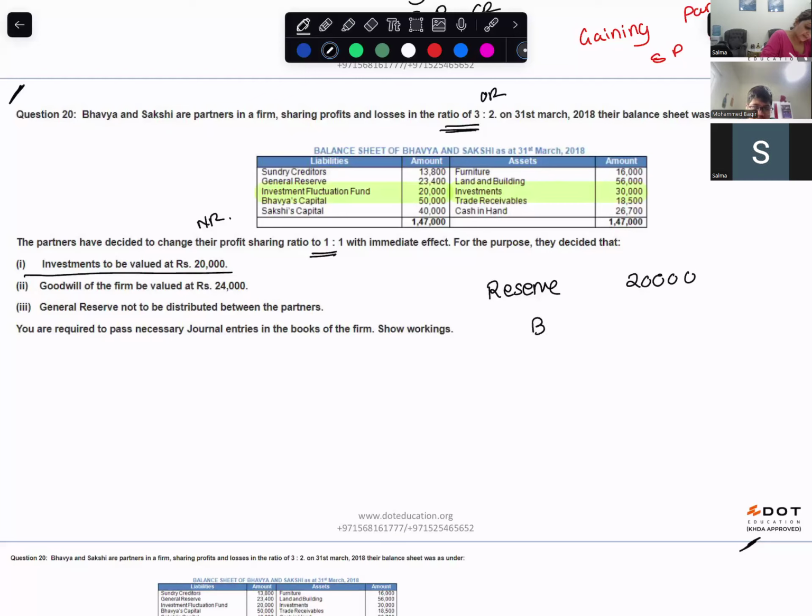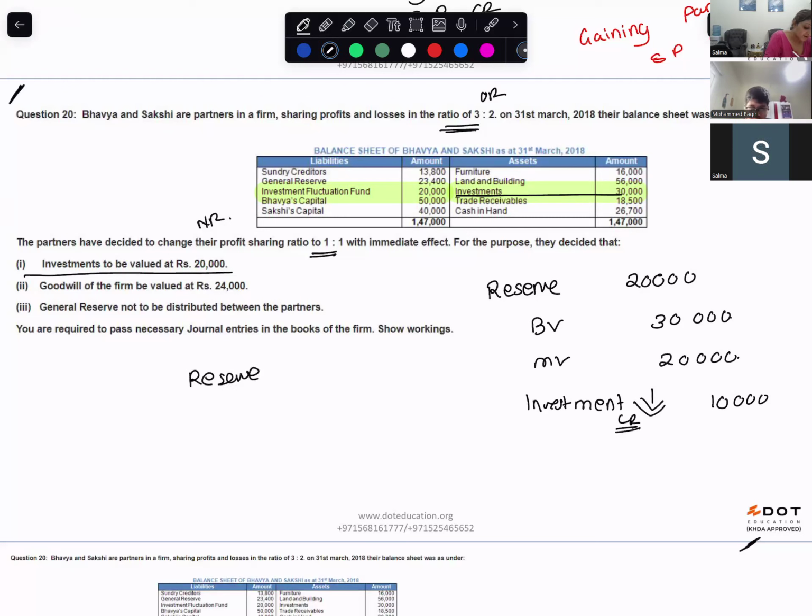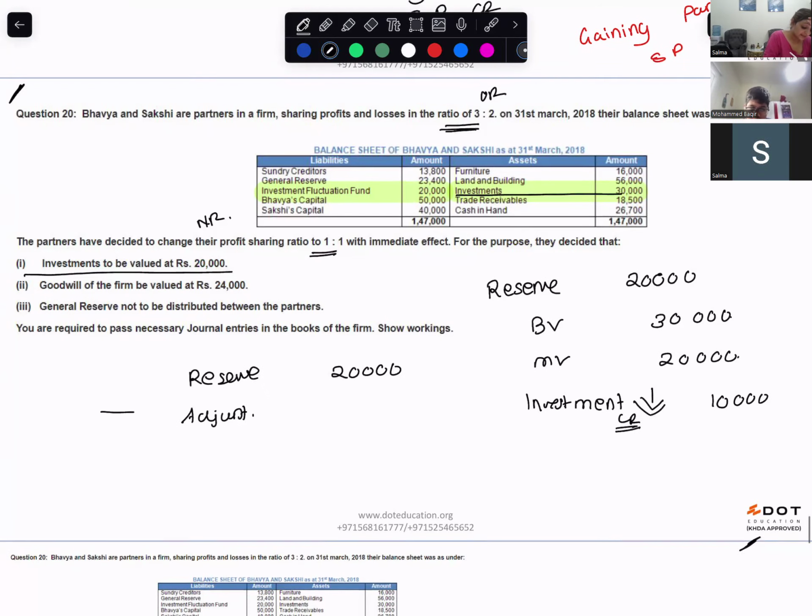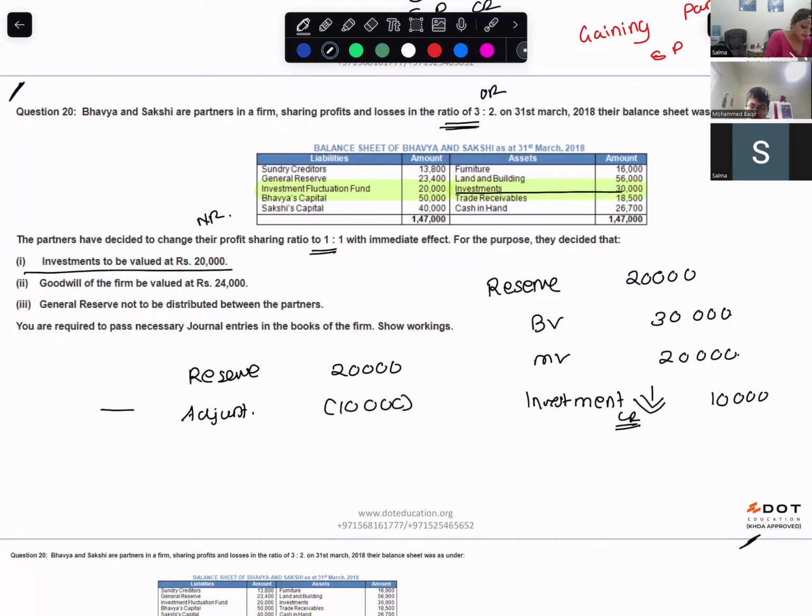Book value is how much? 30,000. Market value is how much? Again 20,000. So investments has come down by how much? 10,000. So investment will be credited by 10,000 for sure. From the reserves of 20,000, how much will you adjust? 10,000, the loss you will adjust.